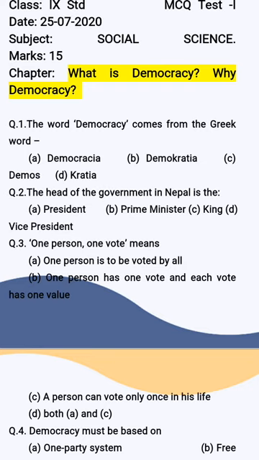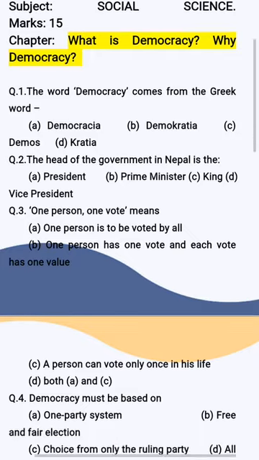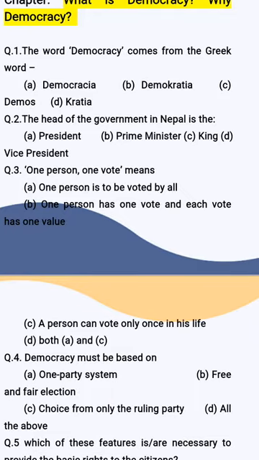Then question number 3. One person, one vote means one person is to be voted by all. One person has one vote and each vote has one value. Option C, person can vote only once in his life. Option D, both A and C. So the correct option to the question is one person, one vote means one person has one vote and each vote has one value.